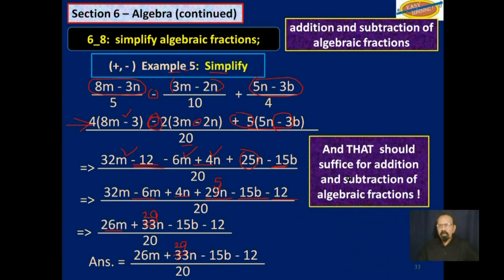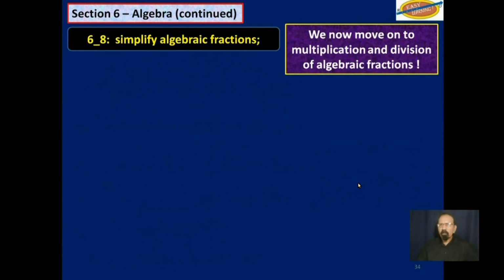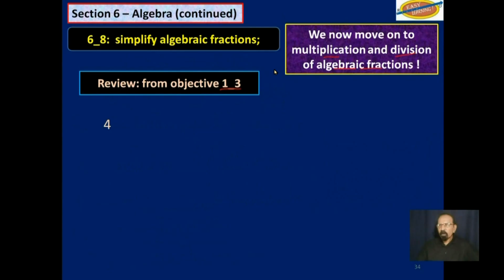And that should suffice for addition and subtraction of algebraic fractions. We now move to multiplication and division of algebraic fractions. Review of objective 1, 3 4ths over 5 multiplied by 3 over 10 divided by 3 over 4. You rewrite that and invert this after converting that division to a multiplication.